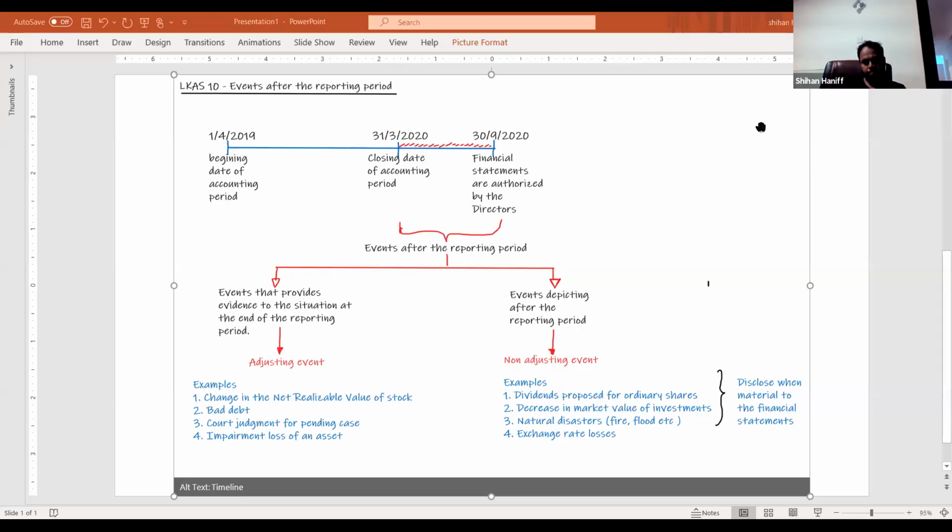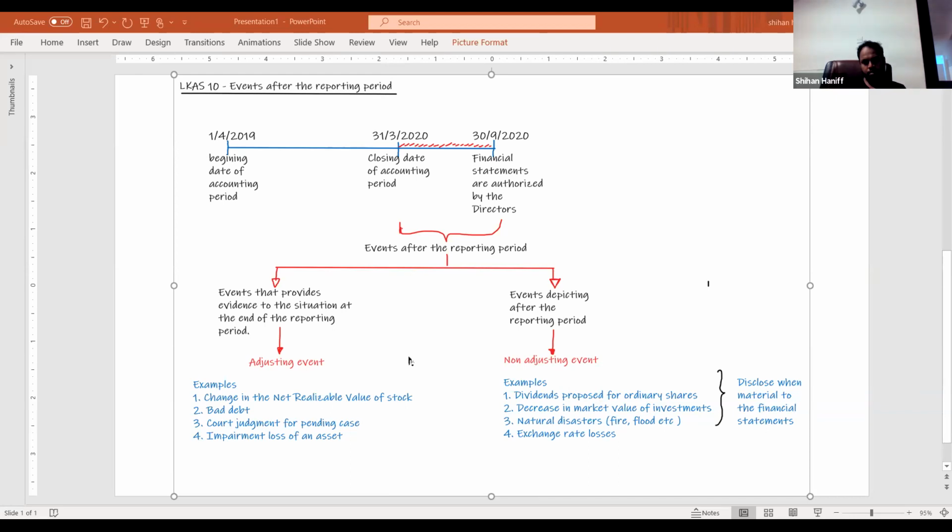A very small standard, but there are a lot of questions on this. So every year there are questions on this standard.